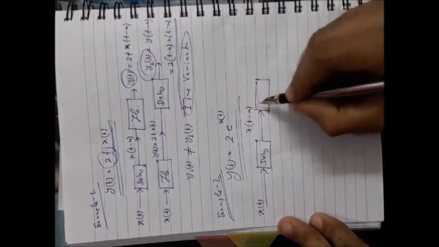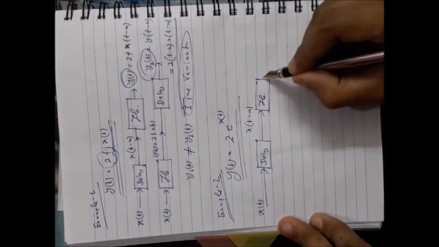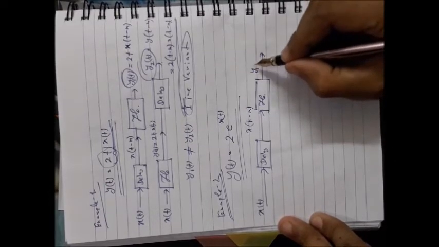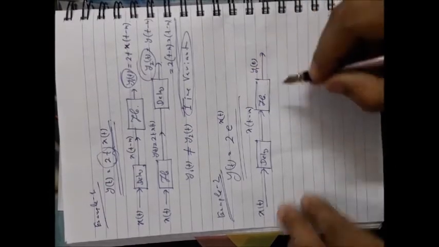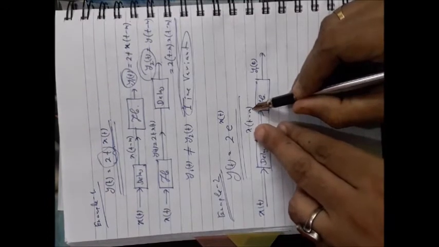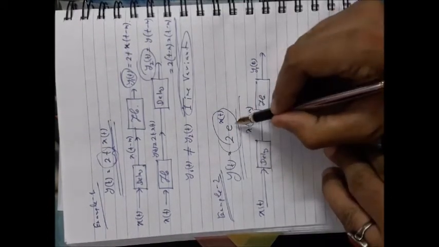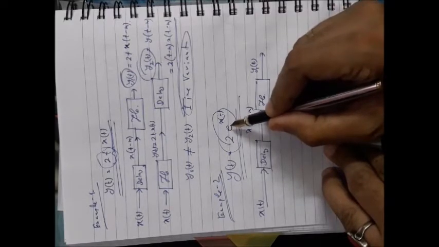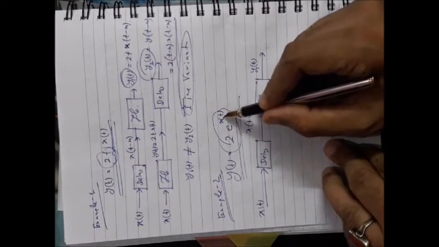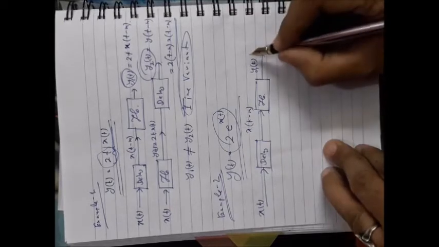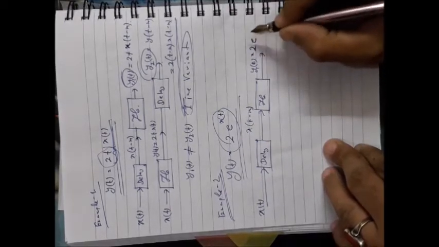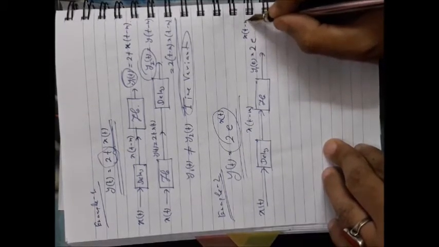After that, if you do the system operation, you will find that your final output will be the system operation on the delayed version. The system operation is defined here. It will take the exponential of the input, after that multiply by 2. So output will be 2 e to the power x(t - m).